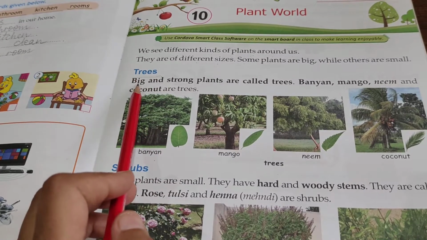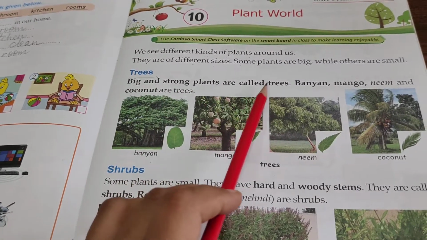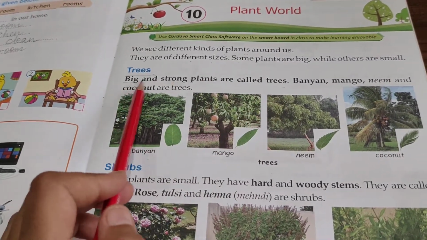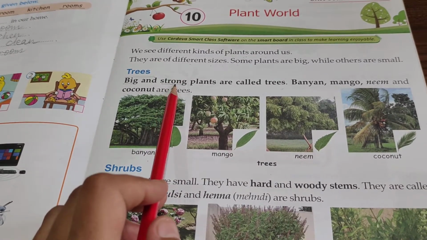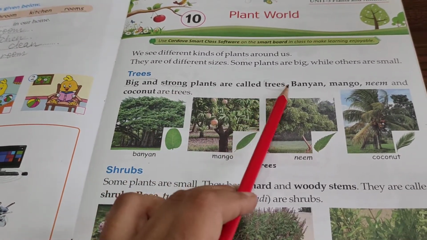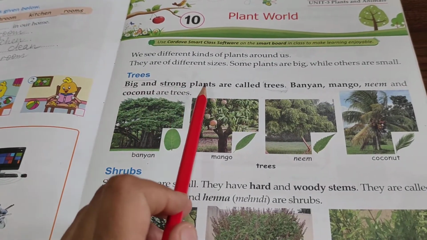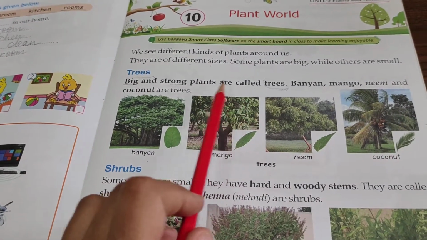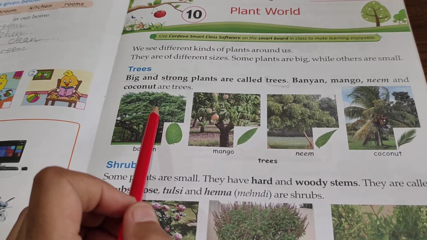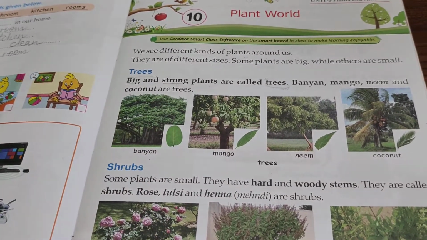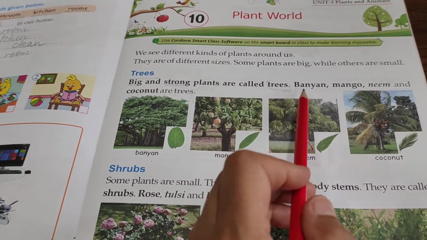Trees क्या हैं? Big and strong plants are called trees. जो बहुत बड़े और strong plants हैं, मजबूत plants होते हैं, उनको हम trees बोलते हैं. Is that clear? Trees क्या हैं? Big and strong plants are called trees. And what are the examples of trees? Trees मतलब जो बहुत बड़े वाले पेड़ होते हैं, उनके कौन कौन से examples हैं?